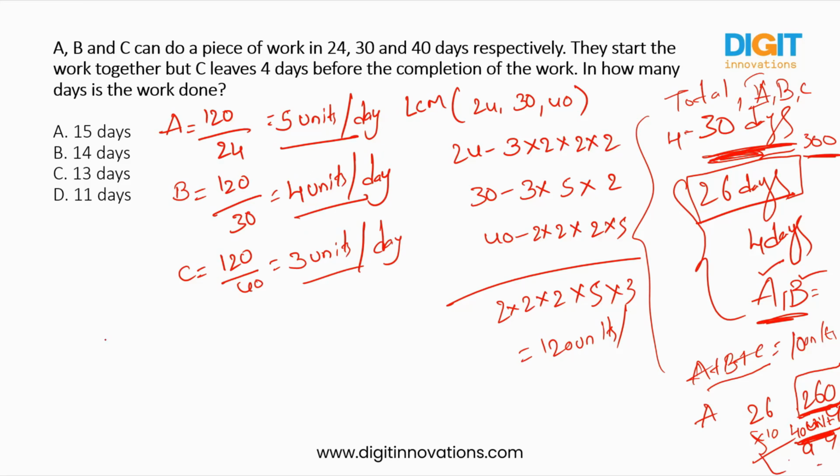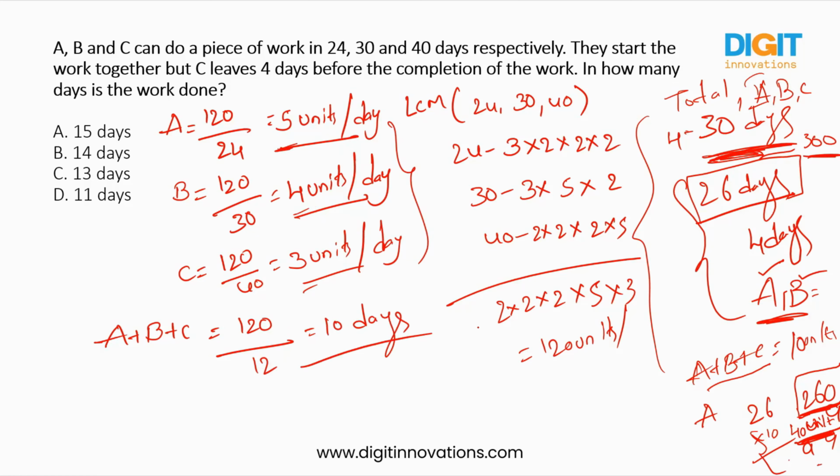So together, how many days do they require? We will see. A plus B plus C equal to 120 by how many days. We already have how many units they are completing in a single day, right? 5 plus 4 plus 3, how much? 12. So in a single day, they are completing 12 units. So how many days do they require? They require 10 days to complete the whole work. Okay. 3 together require 10 days to complete the whole work. So what they told in the question, C leaves 4 days before completion of the work. So before 4 days, in this 10 days, means 6 days.